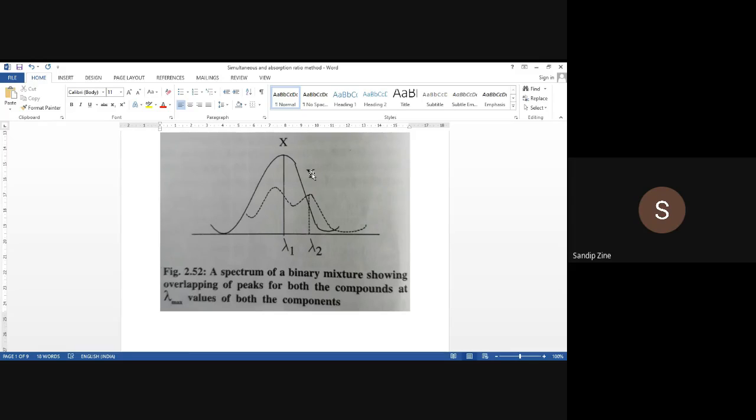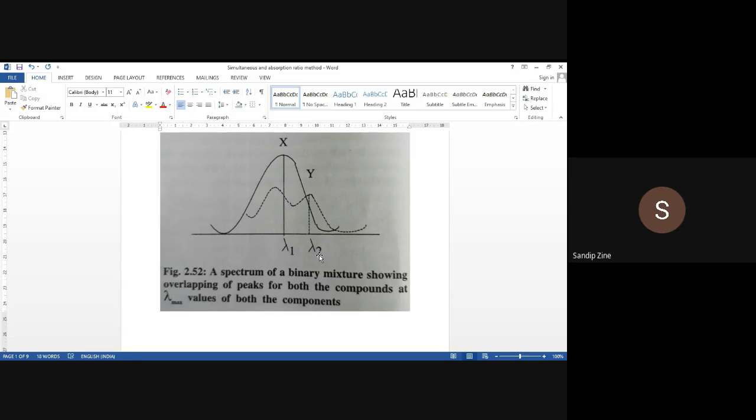So the lambda max value of X, what we are representing? Wavelength 1, and the lambda max value of Y we are representing as wavelength 2, should be found out. How will you get these values, lambda 1 and lambda 2? We will scan this particular compound, or this particular analyte, whatever we are analyzing, separately, isn't it? Scanning these pure compounds separately.